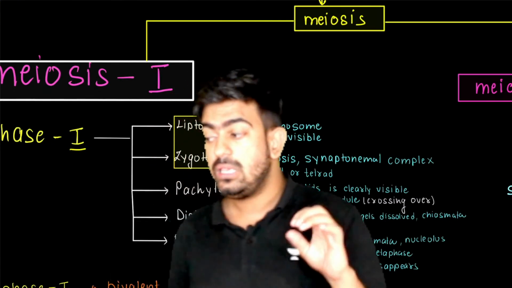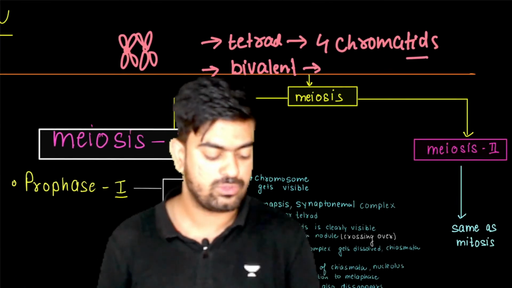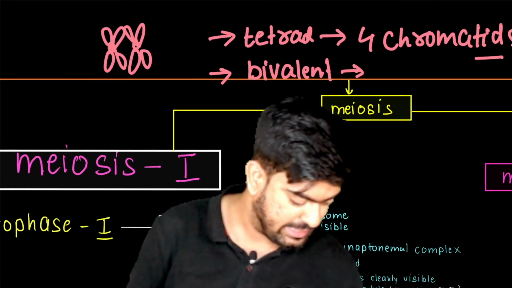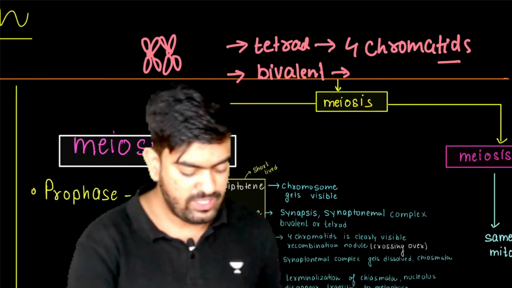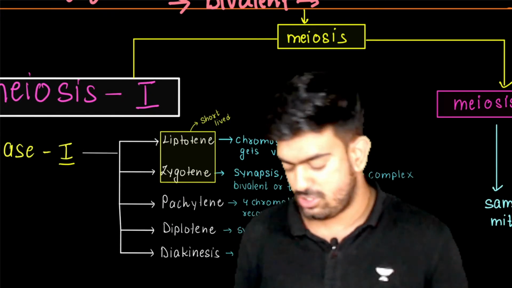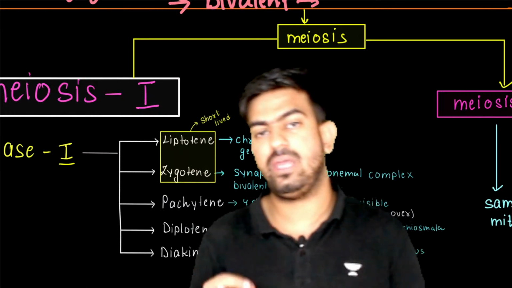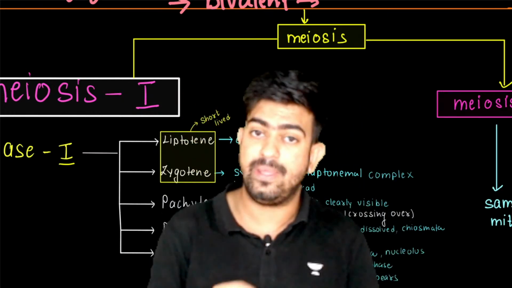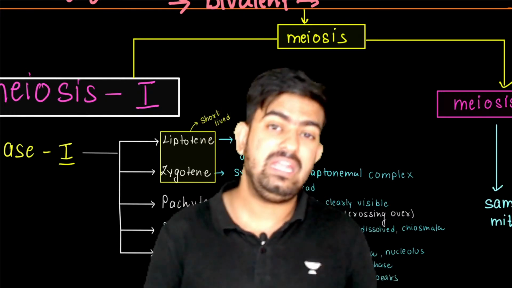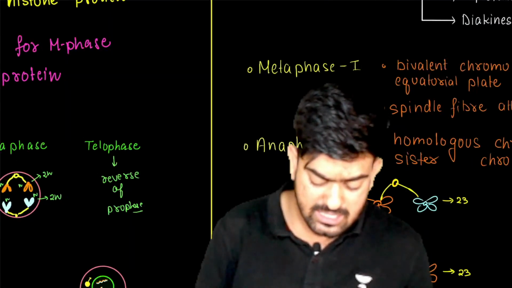In pachytene, these 4 chromatids are clearly visible. When you see it under the microscope, you can see all these 4 chromatids very clearly. Next, there is a formation of recombination nodules and crossing over takes place. Crossing over is a hot topic in this chapter because lots and lots of questions have come from this topic, and almost every year NEET has questions on it. So let us understand this in a little detail.